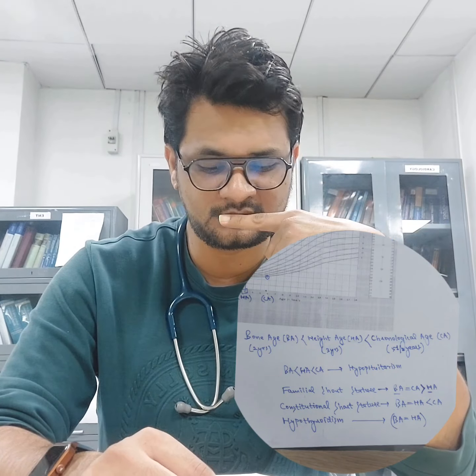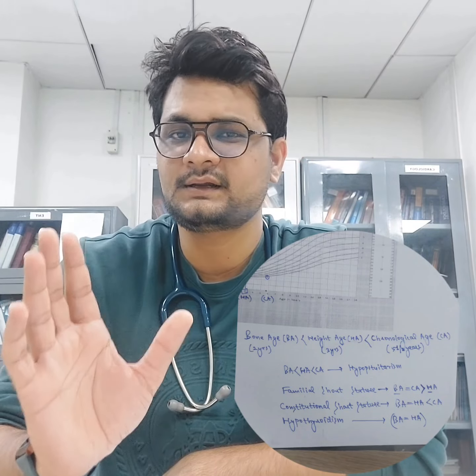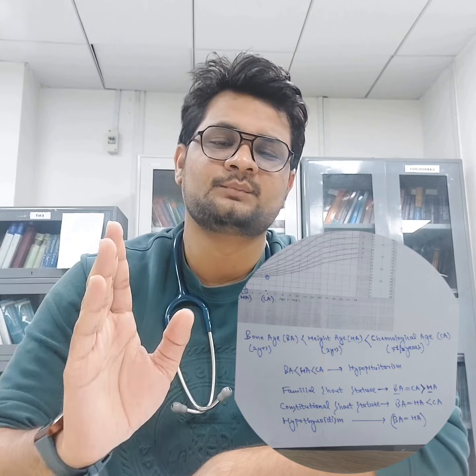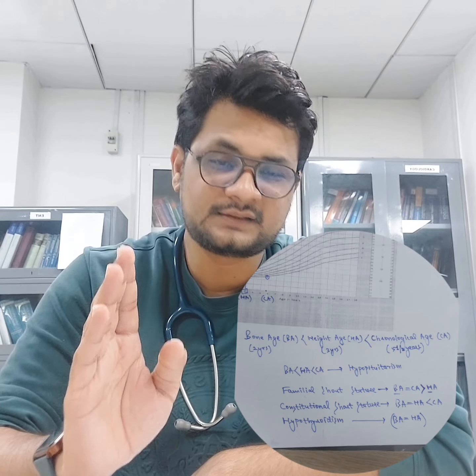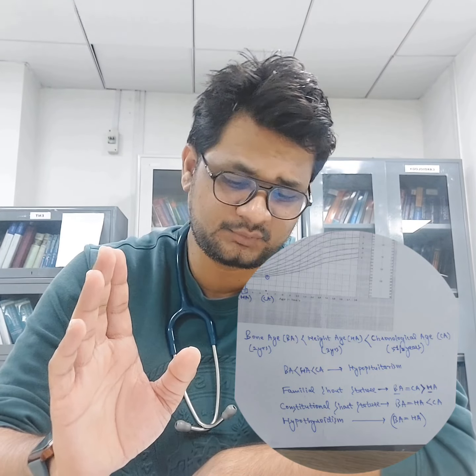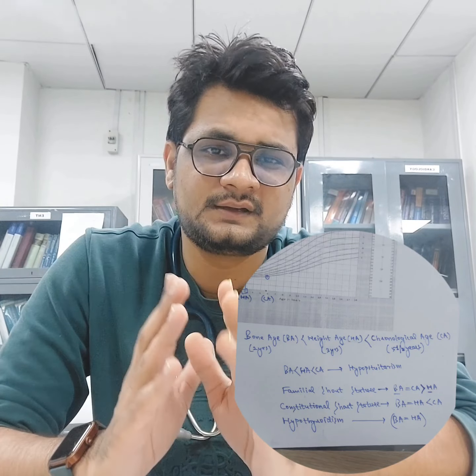So let us see a few other conditions, and by comparing these three parameters, how can we come to the diagnosis. If the bone age is equal to chronological age, which is more than the height age, then it is seen in familial short stature. Whereas in constitutional short stature, the bone age will be equal to height age, which will be less than the chronological age. So this is typically seen in constitutional short stature. Whereas in hypothyroidism, bone age will be equal to height age. So this is one simple method. On the basis of bone age, height age and chronological age, we can determine whether the child is having hypopituitarism, hypothyroidism, constitutional short stature or familial short stature. So this is a very important topic.